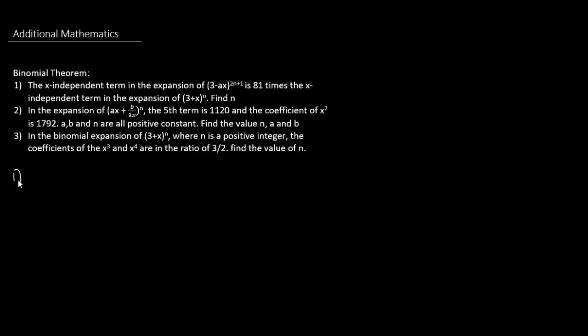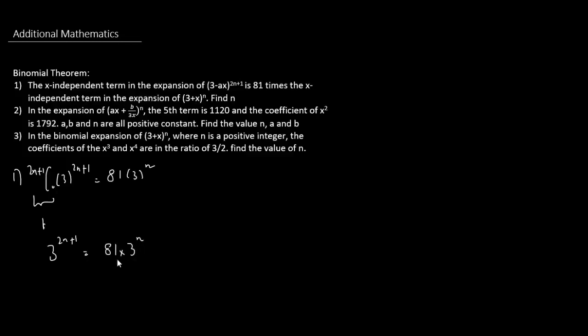Notice that actually in both expressions, the first term itself is the x-independent term. So if we have here 3 to the power of 2n plus 1 times nC0, and that equals 81 times 3 to the power of n. Notice that I don't write nC0 anymore, because it is equal to 1, that's why I don't repeat it. So here we have 3 to the power of 2n plus 1 equals 81 times 3 to the power of n.